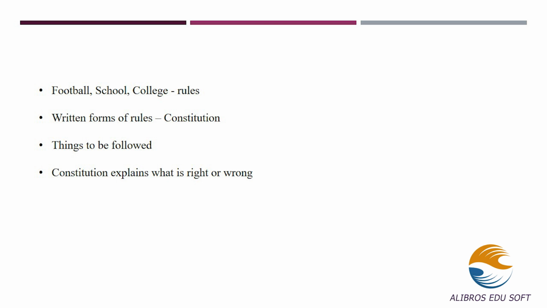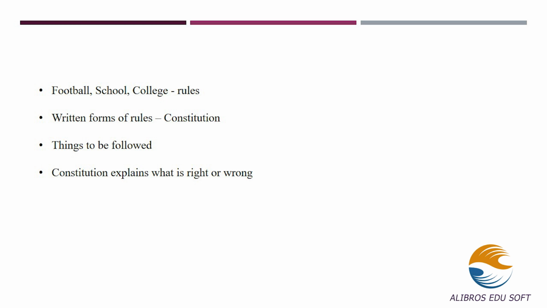To begin with, let's take some examples. While playing football, when we catch the ball with the hand, that is a foul. That is a basic rule of playing football. Like that, while going to office or school, we need to reach on time. That is also a basic rule. Like that, there are many rules and regulations formed in the country. When these rules and regulations are in written form, that is known as a constitution. The Constitution explains what is right and what is wrong and what are the things that we need to follow in our country.